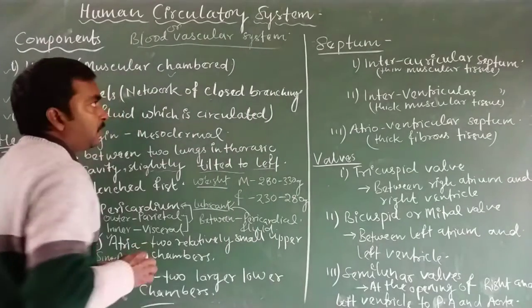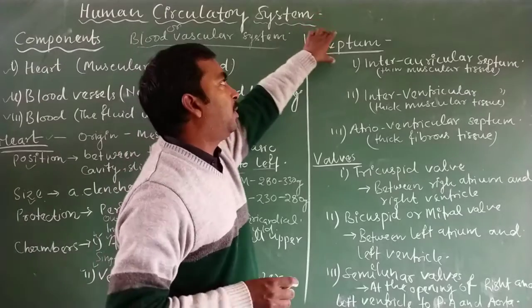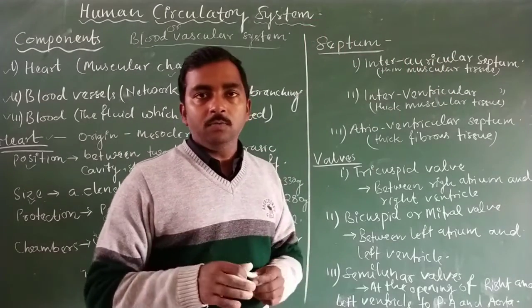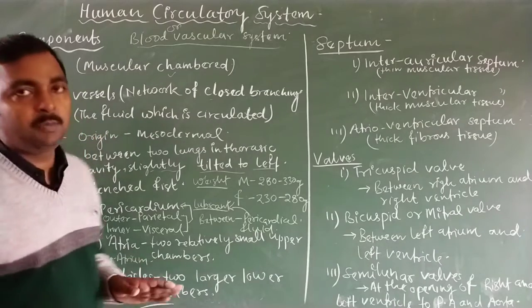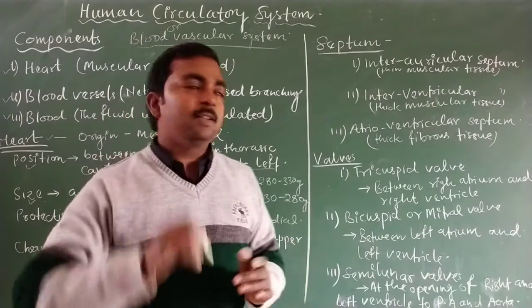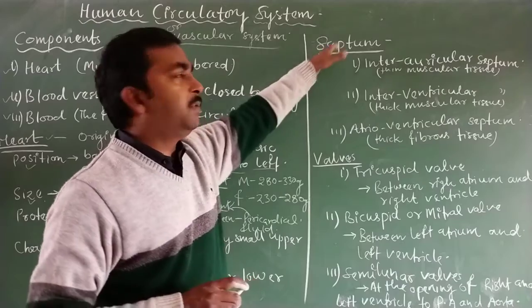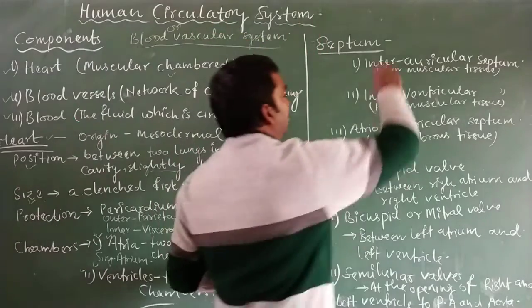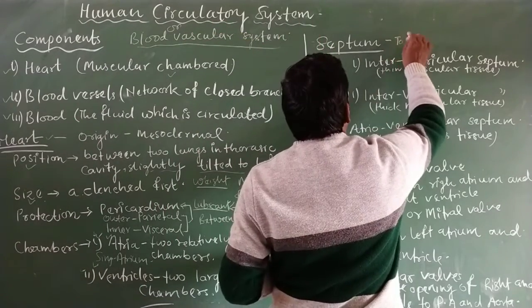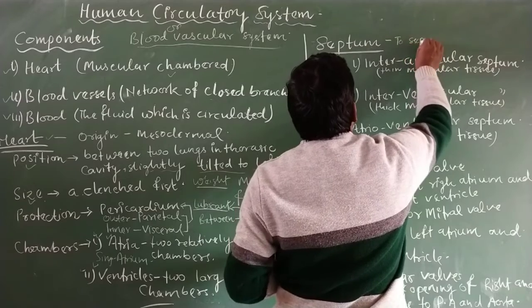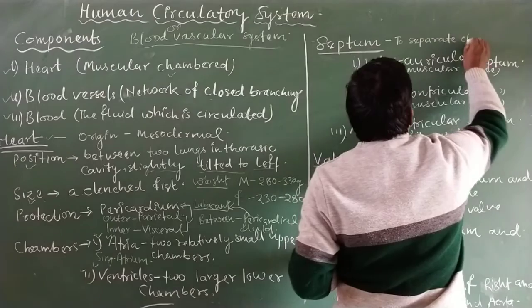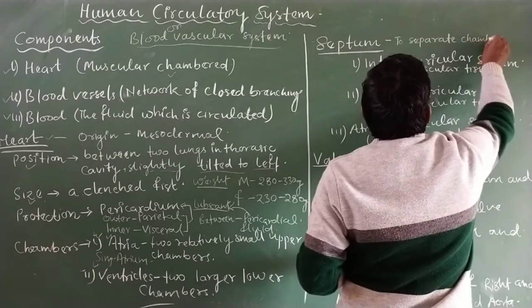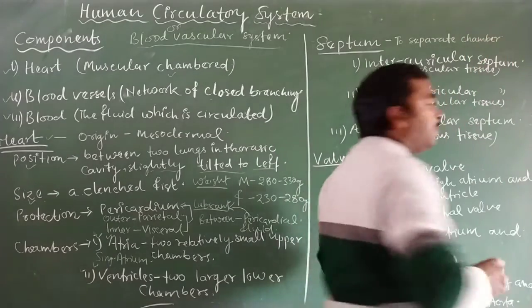And next we will discuss the septum. How do these four chambers remain separated? That separation takes place with the help of the septum. The septum separates the chambers of the heart.